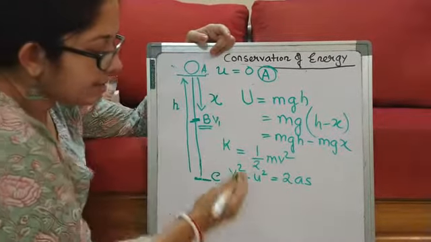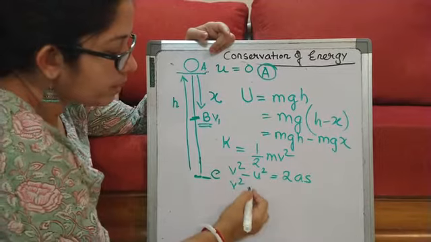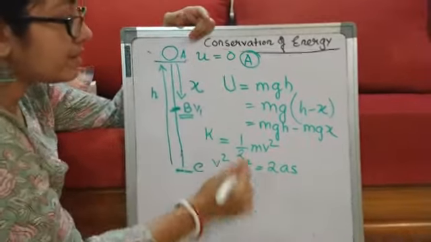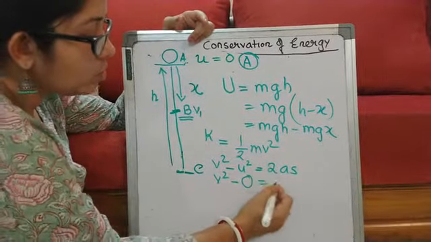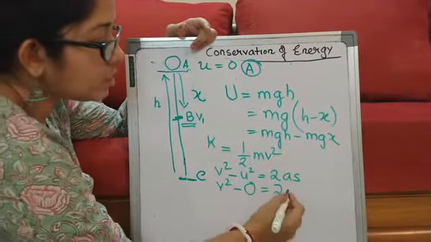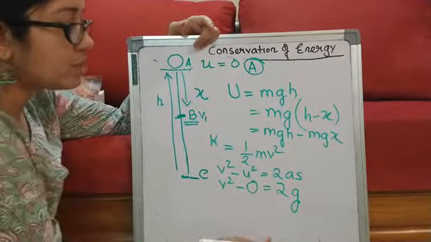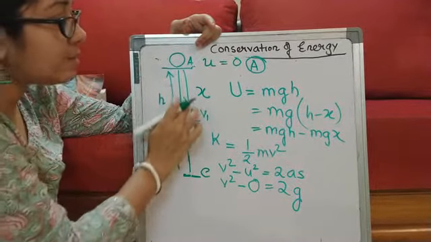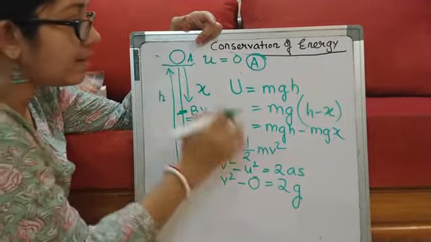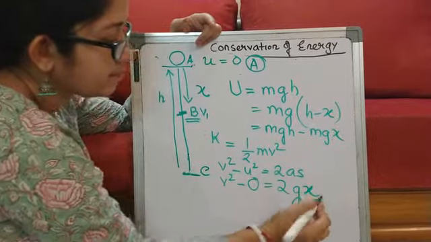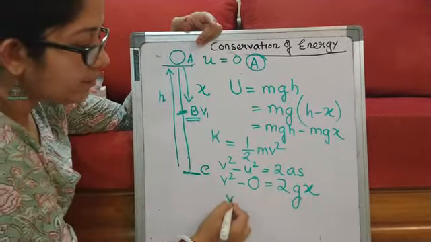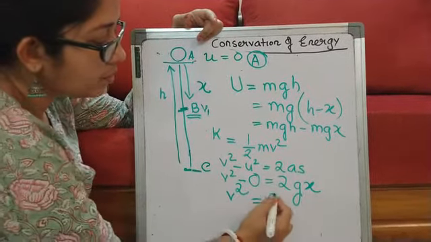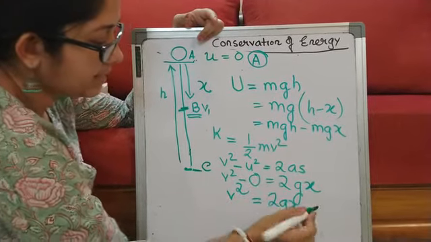Now let us compute it. v square minus u square, where u is 0, is equal to 2, here acceleration due to gravity, so I put g, and s is the displacement, which here is x. So I can write very well that v square is equal to 2gx.